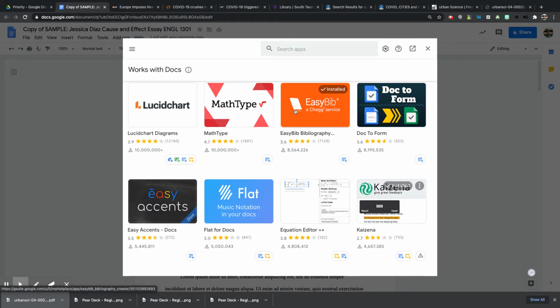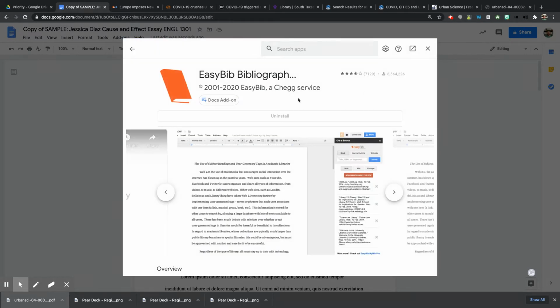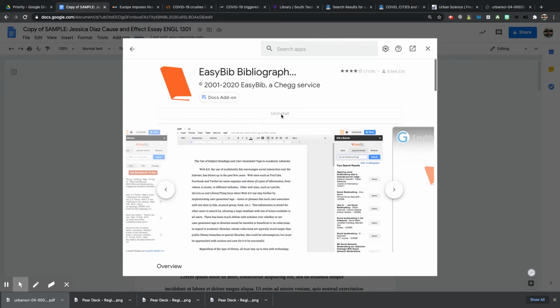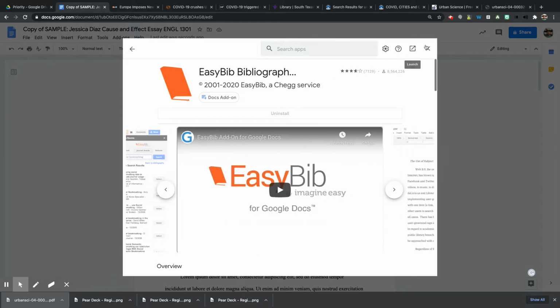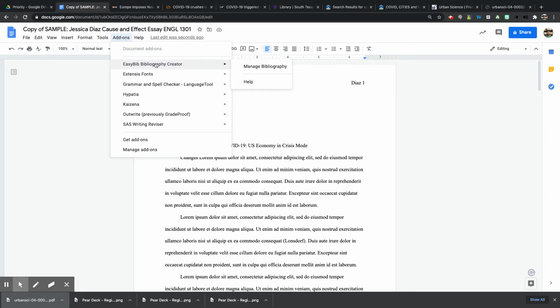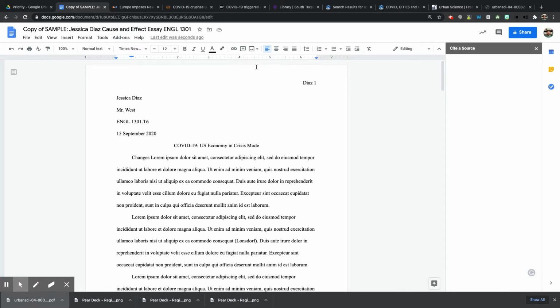Okay, so it's usually right here at the top anyway, but if not, you can just search for EasyBib, and then you would click on it, and you would add it, right? So you would normally click, like right here, this says uninstall, you would normally click install to add that on. So I'm going to go ahead and open my EasyBib bibliography creator and manage bibliography.